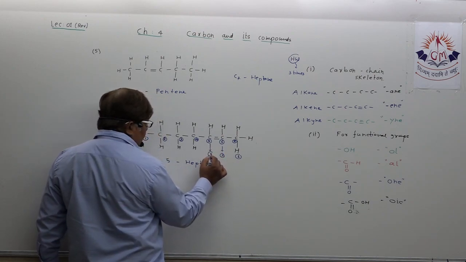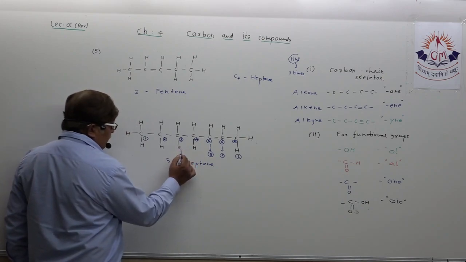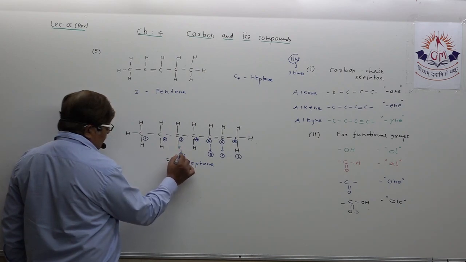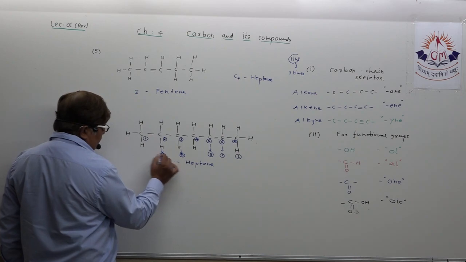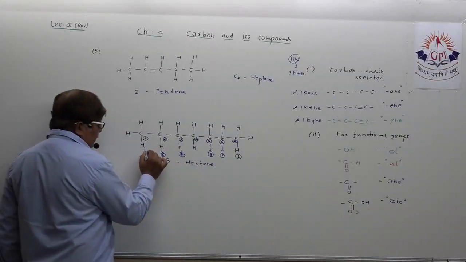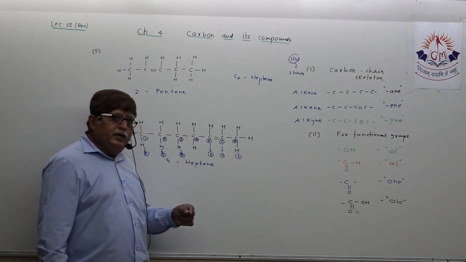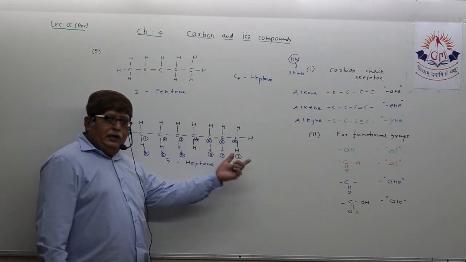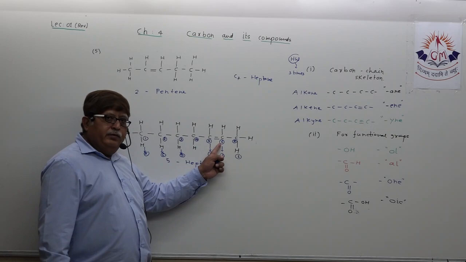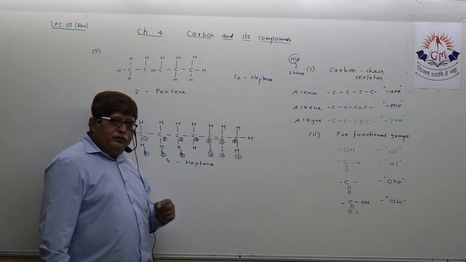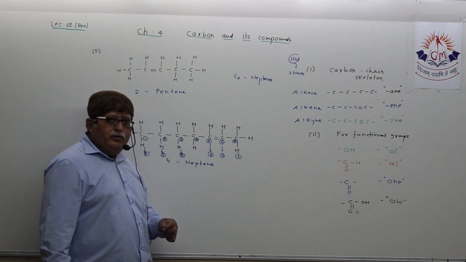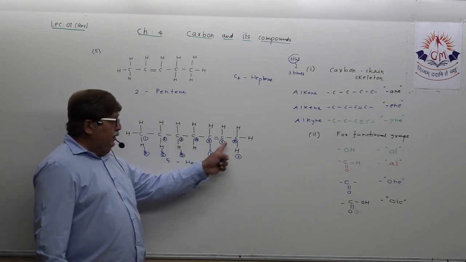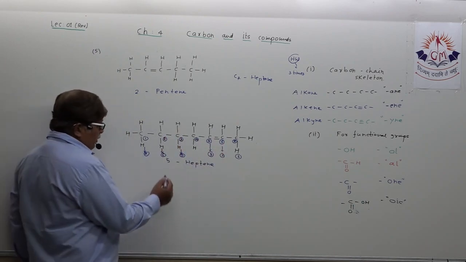This is 3, this is 4, this is 5, this is 6, and this is 7. Now, dear student, counting from left, the double bond appears between the fifth and sixth carbon atoms. Counting from right, it appears between the second and third. It is a basic rule of nomenclature that you should take the least numeral order. So not 5-heptene, but you have to speak it as 2-heptene.